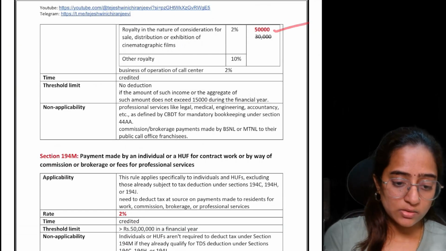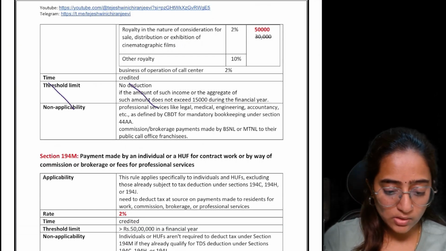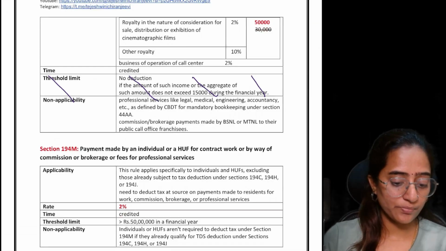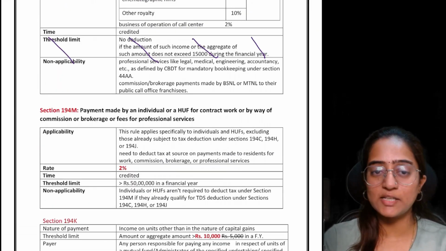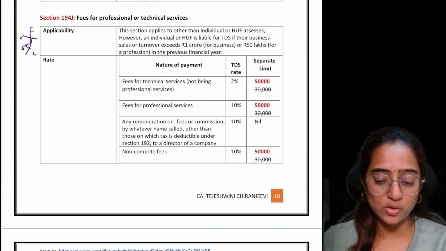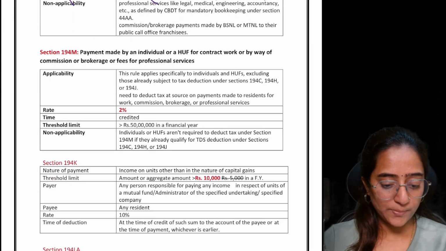Please cancel out this point. This is not relevant. Only the threshold limit point matters, because we have already given the threshold limit separately.